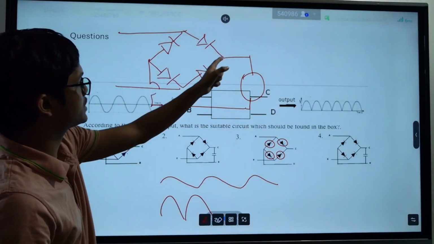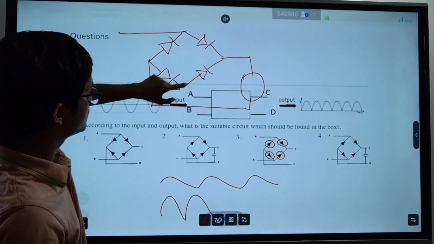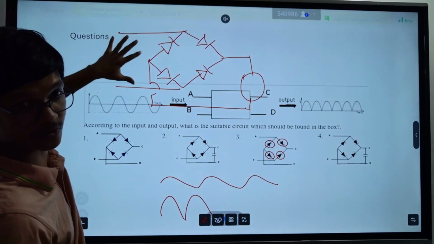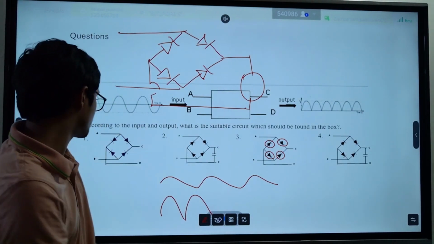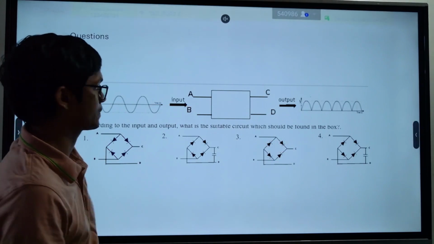And this point is connected to the load. This point and this point are connected to the supply. Remember how to draw it properly.